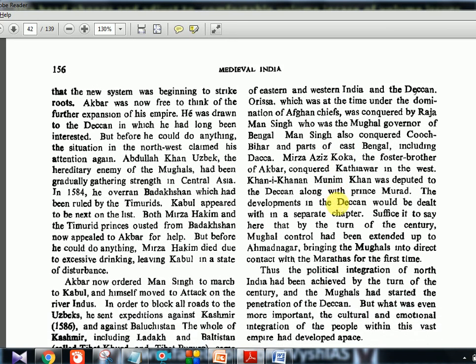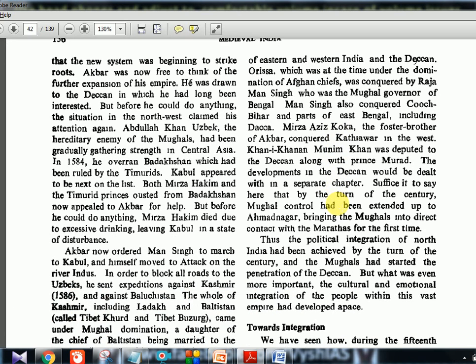Akbar, now free to think of the further expansion of his empire, was drawn to the Deccan, in which he had long been interested. Okay, so now because everything is under control, he wanted to explore the areas in the Deccan, the south. But before he could do anything, the situation in the northwest claimed his attention again. So when he thought everything was over in the northwest, another person came up.